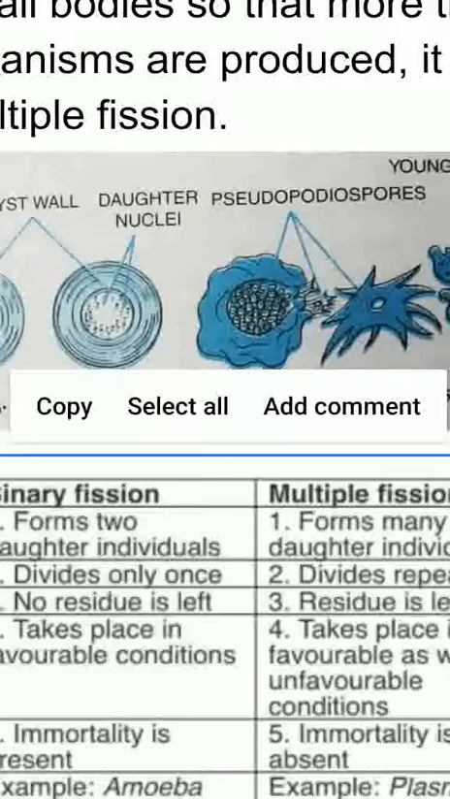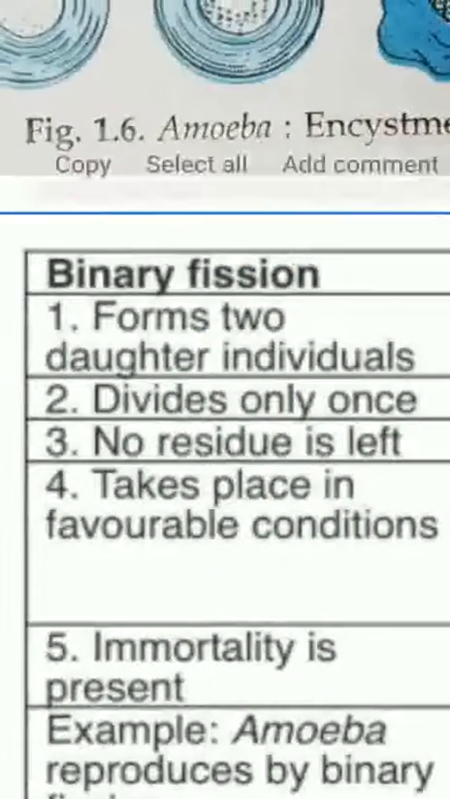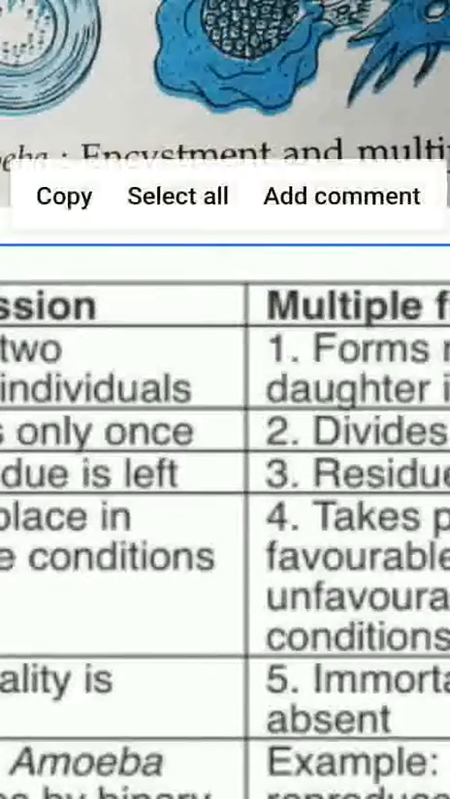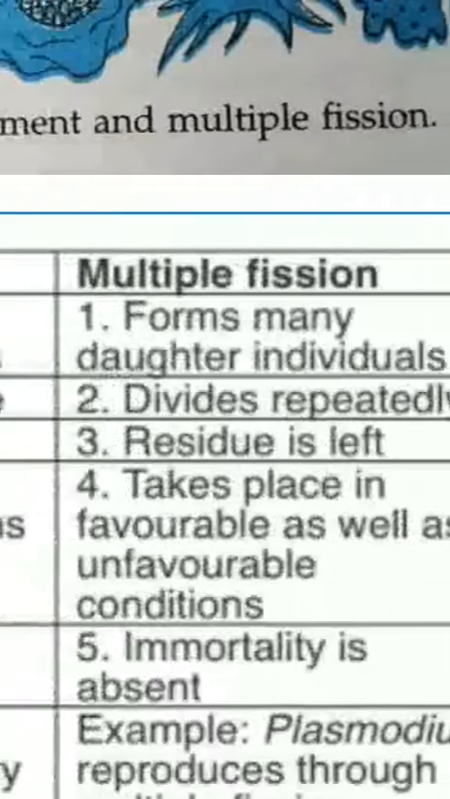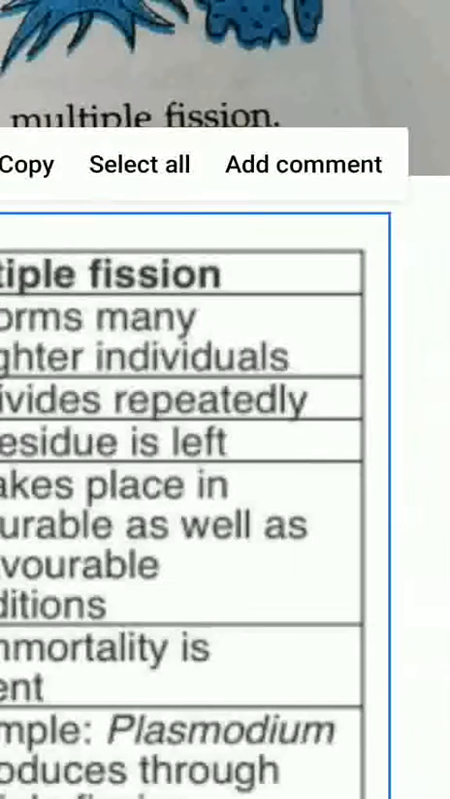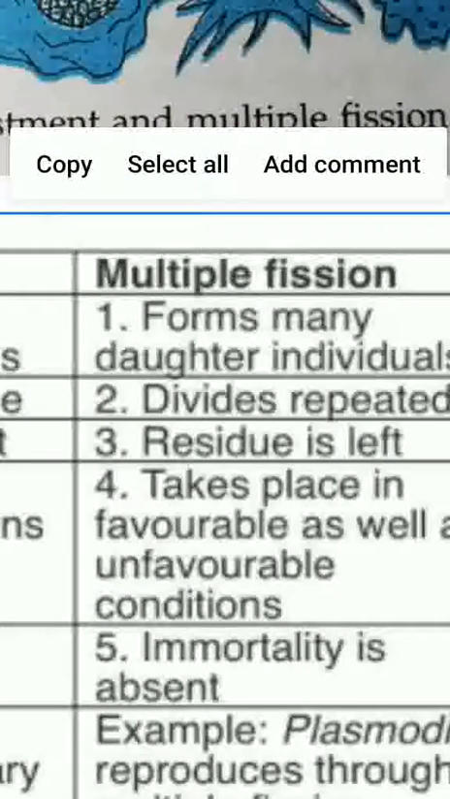Now, binary fission occurs in amoeba, which reproduces by dividing into two organisms, and also in hydra. Whereas multiple fission occurs in Plasmodium, which reproduces through multiple fission where many individuals are produced. So that's all for today, my dear students.